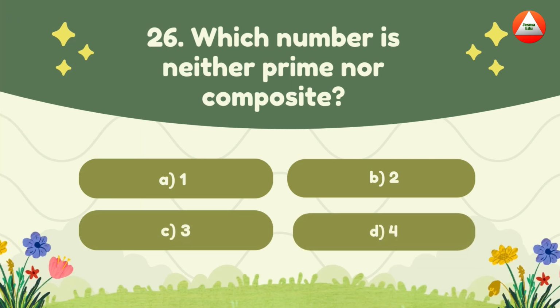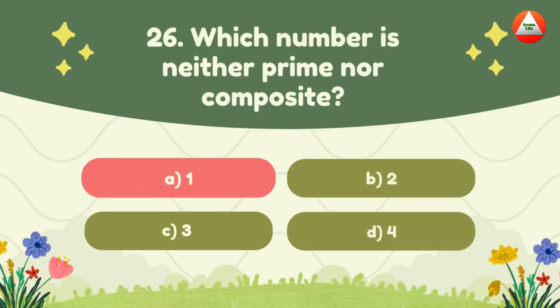Which number is neither prime nor composite? A. 1, B. 2, C. 3, D. 4. The answer is 1. The lonely one, not fitting in any club.